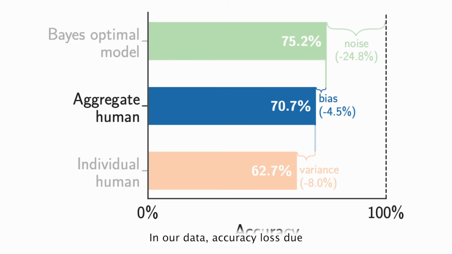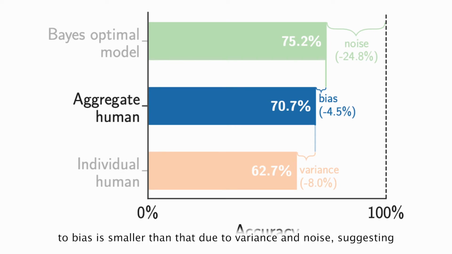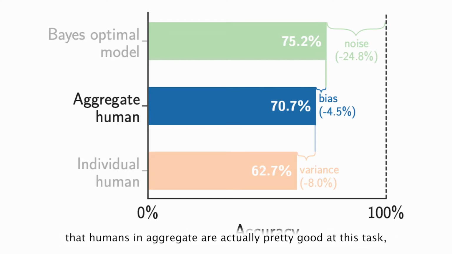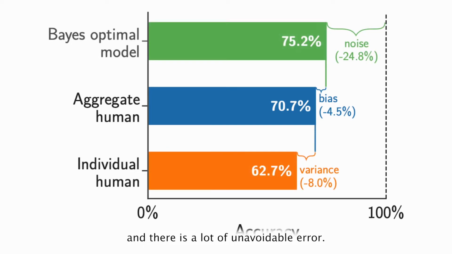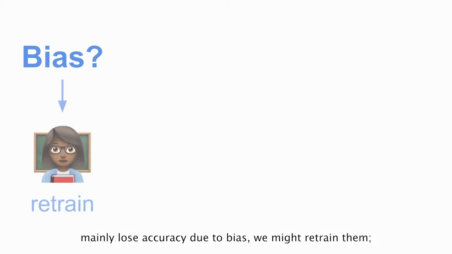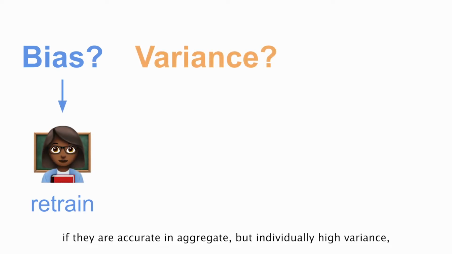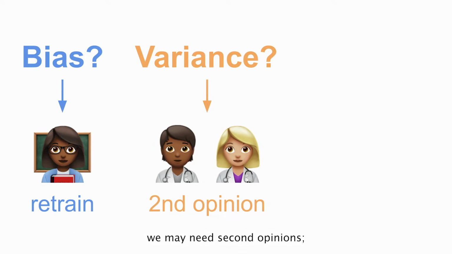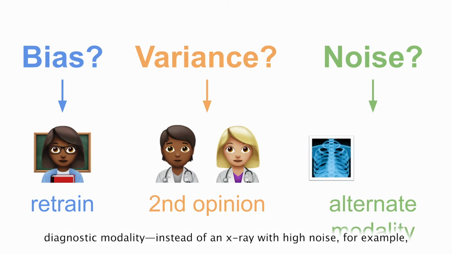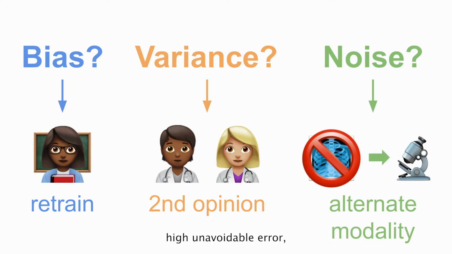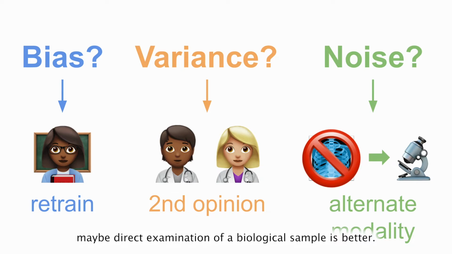In our data, accuracy loss due to bias is smaller than that due to variance and noise, suggesting that humans in aggregate are actually pretty good at this task thanks to the wisdom of crowds, even though individual humans are erratic and there is a lot of unavoidable error. This decomposition is actionable. If, for example, doctors mainly lose accuracy due to bias, we might retrain them. If they are accurate in aggregate but individually high variance, we may need second opinions. And if the images are noisy, we may need an alternate diagnostic modality. Instead of an X-ray with high noise, for example, high unavoidable error, maybe direct examination of a biological sample is better.